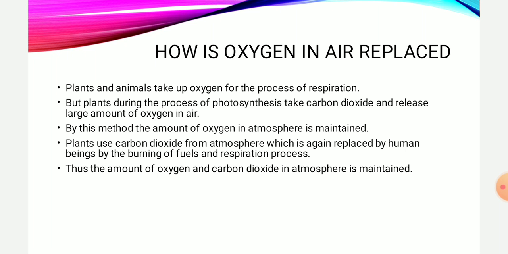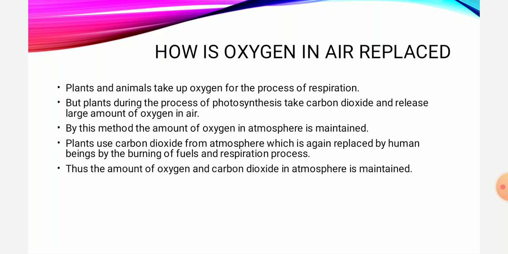We all learned that oxygen is taken up by human beings, plants and all other animals during respiration, and we give out carbon dioxide during respiration. So if we are continuously taking oxygen, the amount of oxygen in the atmosphere should reduce and carbon dioxide should increase. But it is not happening, because as we learned, during photosynthesis the plants take up carbon dioxide and give out oxygen.